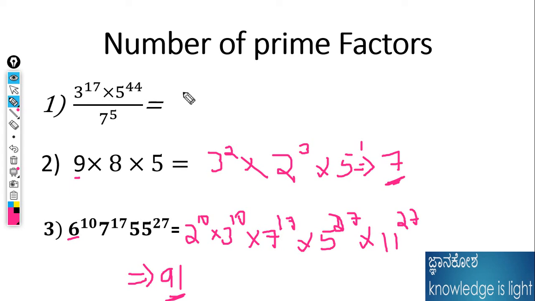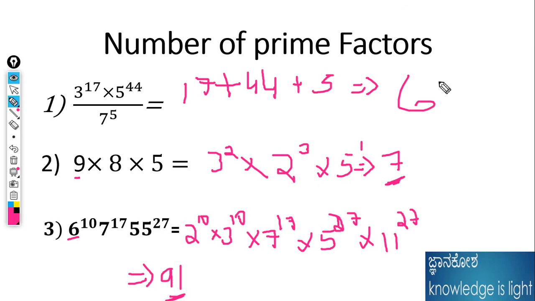Like that, don't get confused if a number is divisible like that. It is only an addition of the powers. In these kinds of questions, 17 plus 44 plus 5, then 50, 50 plus 9 is 59, 59 plus 7 is 66 is the number of prime factors for this number. These are the questions asked on prime numbers.